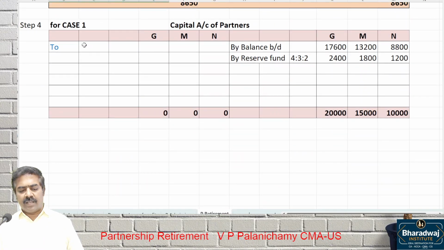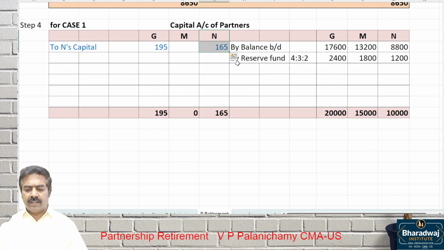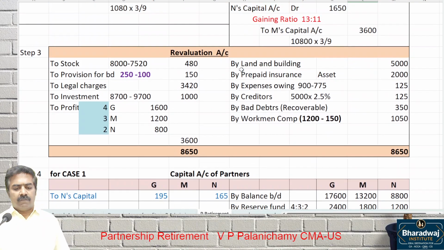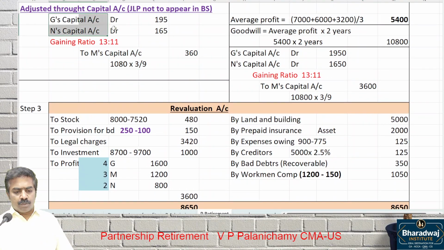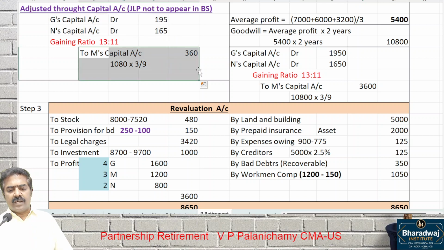Debit is on the left hand side. To M's capital. How much in G's column? 195. N's column 165. G and N to be debited. M should be credited by G and N's capital. Which partner retired? So debit G and N, credit M.